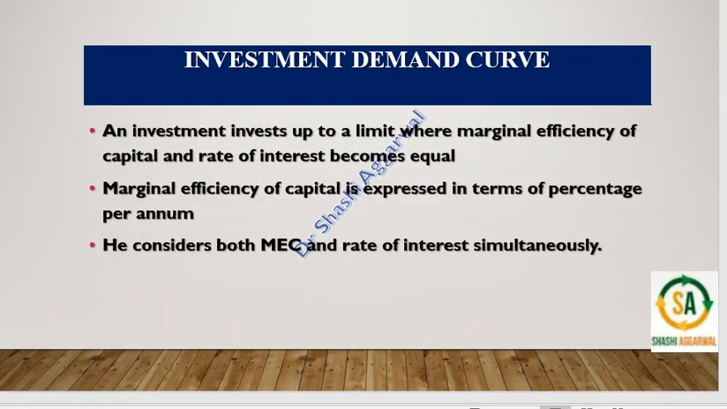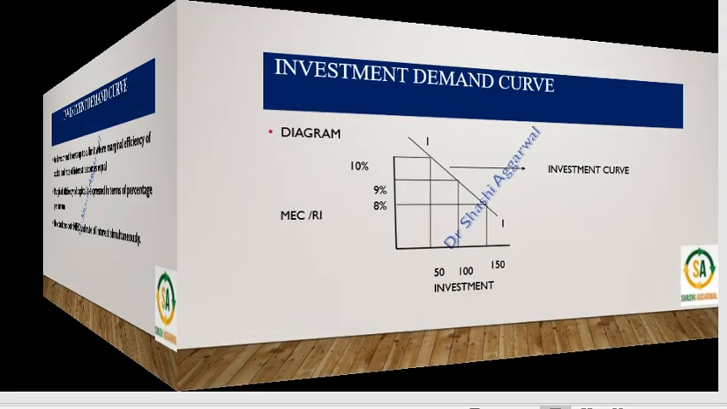Investors invest up to a limit where marginal efficiency of capital and rate of interest become equal. Because he always compares marginal efficiency with the rate of interest, he stops where they become equal. Marginal efficiency of capital is expressed in terms of percentage per annum, and he considers both marginal efficiency of capital and rate of interest simultaneously. And here we draw the investment demand curve, which shows the different amounts of investment and different levels of equality between the rate of interest and marginal efficiency of capital.